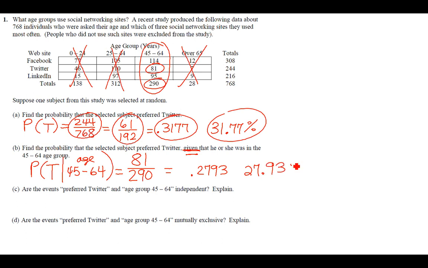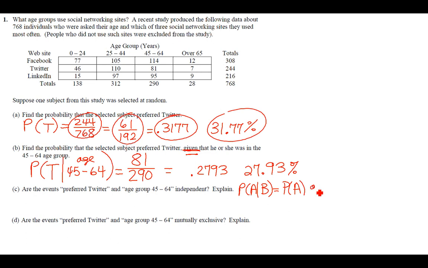Let me erase what I have up here. Are the events preferred Twitter and age group 45 to 64 independent? And explain. So the rule for independent says if I have the probability of A given B, it has to be equal to the probability of A. And if that's true, then I also need to prove, I got to switch it around and say the probability of B given A has to be equal to the probability of B.